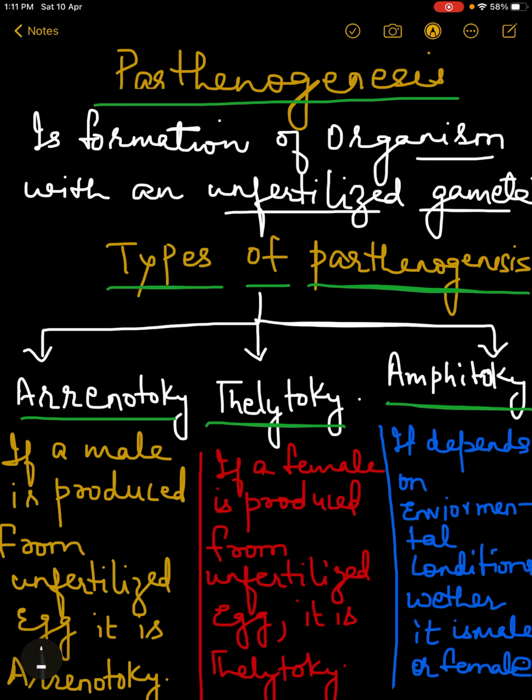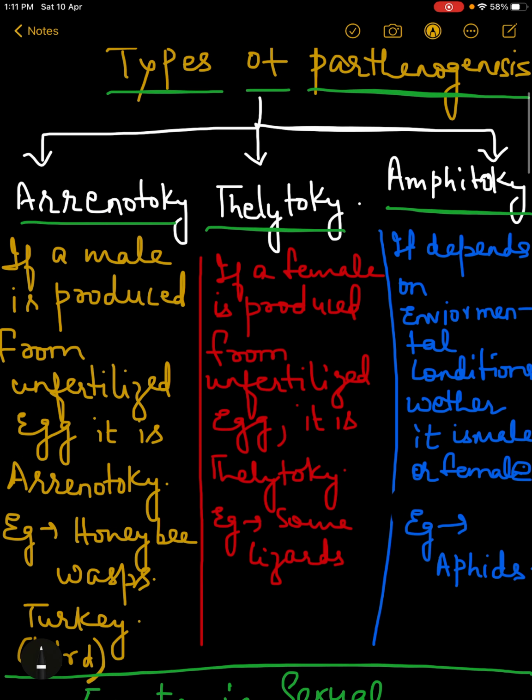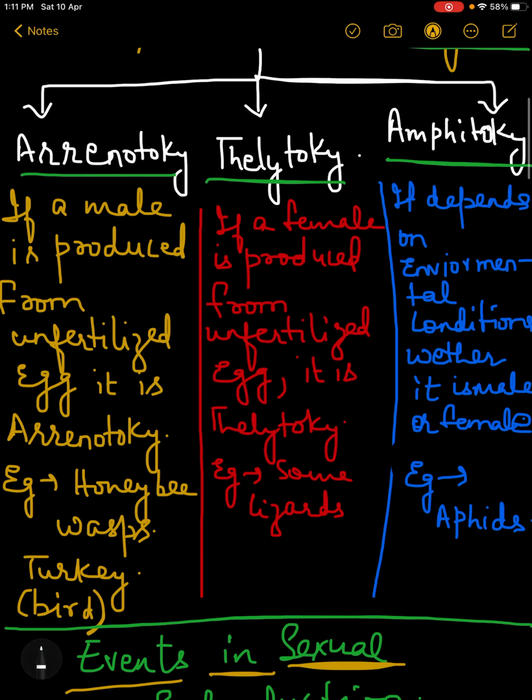Now it is of three types. The three types of parthenogenesis are arrhenotoky, thelytoky and amphitoky. Do not bother about the names, because this can be a part of your questions in the NEET exam. They are very easy.